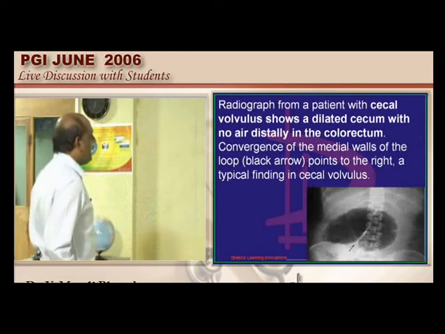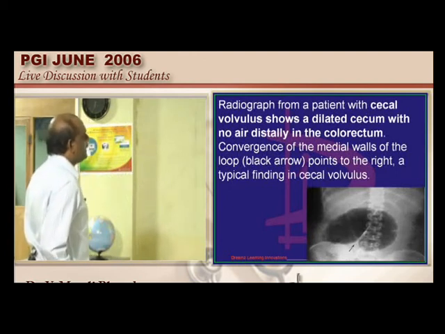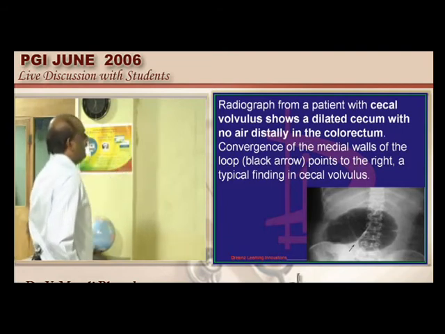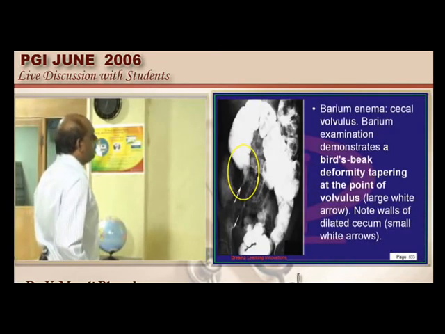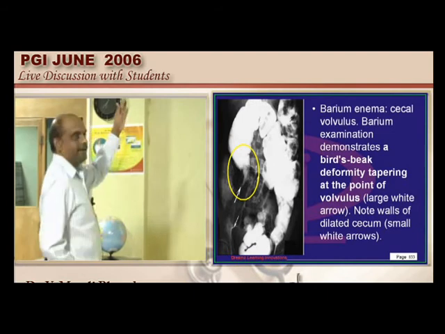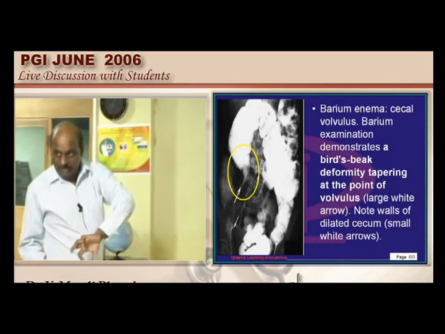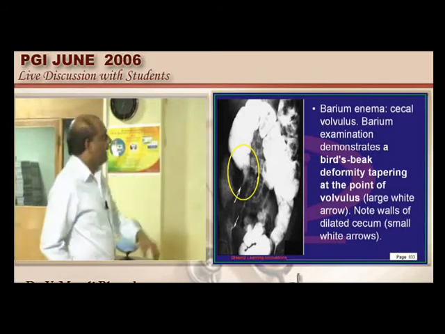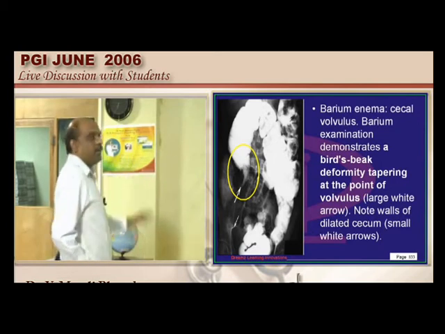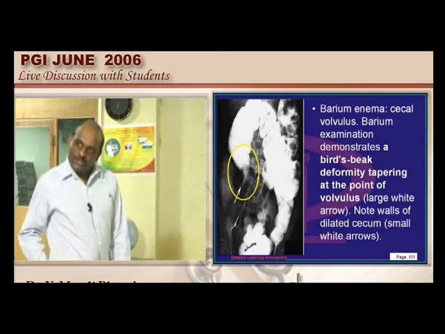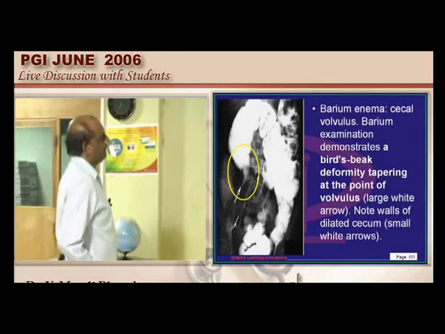Now this is a case of the cecal volvulus, which shows that there is a dilated cecum with no air at all distally in the colorectum, and the convergence of the medial walls of the loop typically pointing towards the right is an important indication of the presence of the cecal volvulus. And if you happen to pass the barium enema, barium is passing a little higher than in the sigmoid volvulus. Sigmoid, it won't pass to that high level. And finally after passing it is reaching, and once more you can see the bird's beak appearance towards the right quadrant, which is once more a sign of cecal volvulus, the different causes.